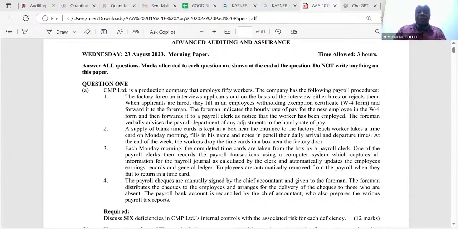Is there somebody who has ever heard of this? Buddy is a friend, eh? In this case, a friend of yours can easily clock in time for you on your behalf. Buddy punching. And then, of course, these guys are using pencil here. So pencil, in this case, will be very easy for anybody to erase.